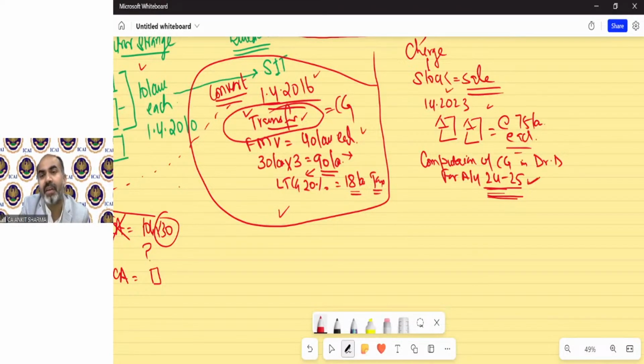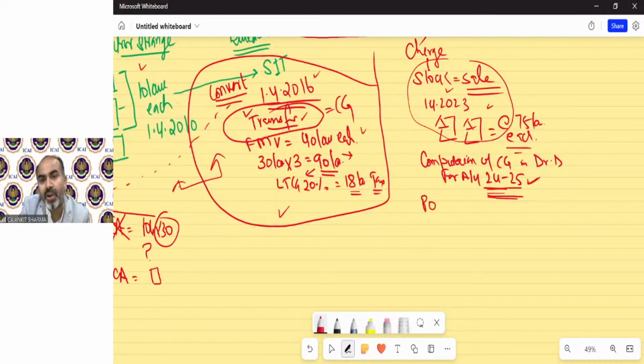of chargeability, then forget about 24-25. Just forget about this information. We do not need it anymore for the purpose of calculation of capital gain. Just forget about this year's sale. Just consider only these two conditions that we need to take.